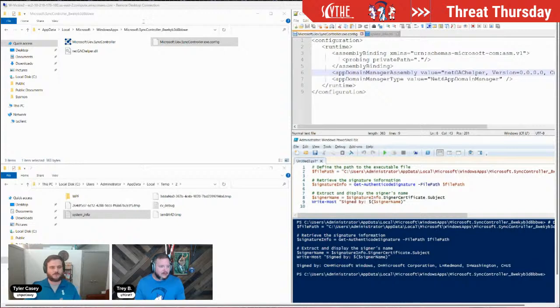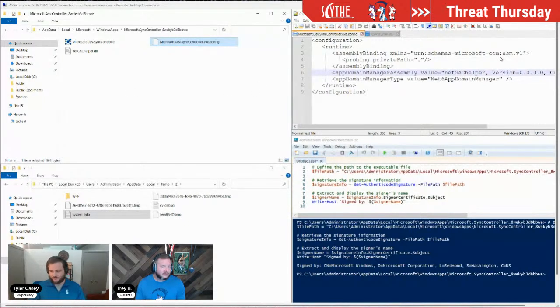over to this directory that we made inside of Windows apps. All of your Microsoft Windows apps will exist inside of this directory, and they should end with this 8wekyb3d8bbwe, et cetera. That's kind of like a placeholder that Microsoft has for the current version that we're on. So we copied this executable from System32 into this directory that we made, which looks totally legit. We have this .config file in here, which, if you notice, is the same name as our digitally signed Microsoft executable, and then we have a DLL in there also.